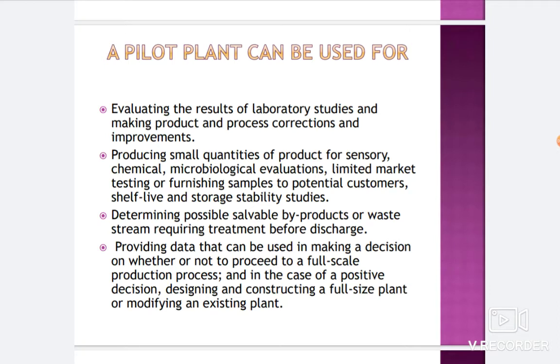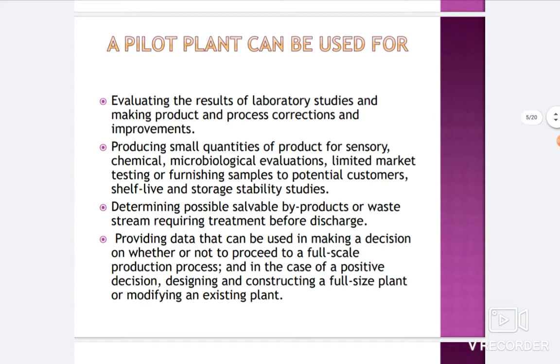The pilot plant is a very important thing because it helps in product and process corrections. What type of product and process will be required? The R&D department will give you a small amount of data, and that data will be used further for large scale production.